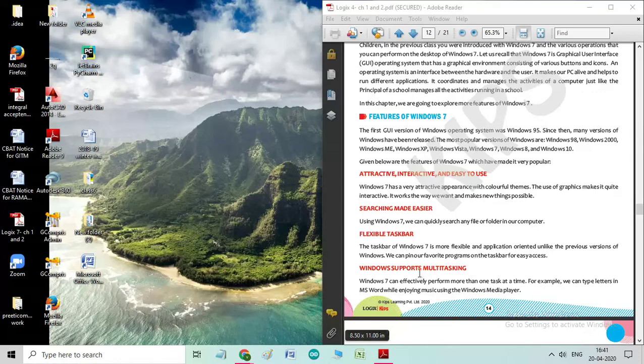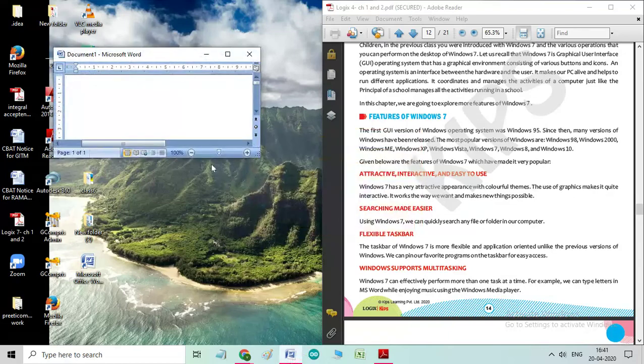Windows supporting multitasking. Windows 7 can effectively perform more than one task at a time. For example, we can type letters in MS Word while enjoying music and using Windows Media Player. Suppose I want to open Word, I am opening two more windows here.